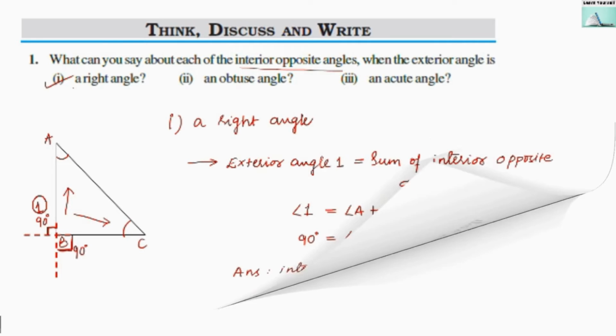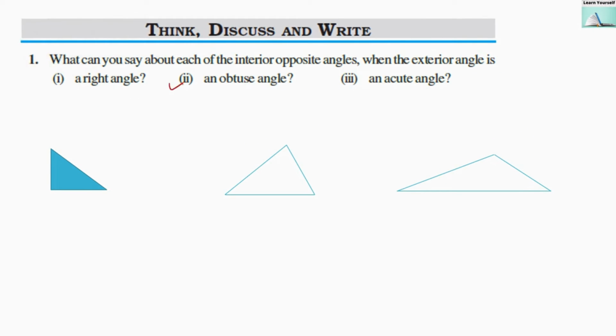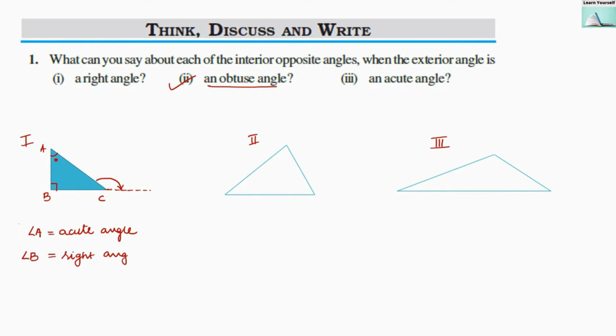Now let us take a second case, that is if the exterior angle is an obtuse angle. Then what about the interior opposite angles? Here we are going to discuss three cases, case 1, case 2 and case 3. So there will be three possibilities. Our exterior angle is obtuse. Then we talk about the two interior opposite angles, A and B in triangle ABC. In the first possibility, angle A will be acute and angle B will be a right angle.